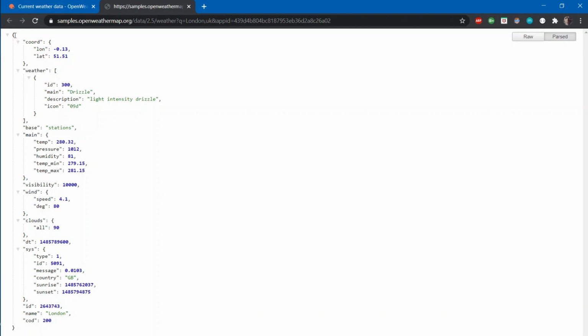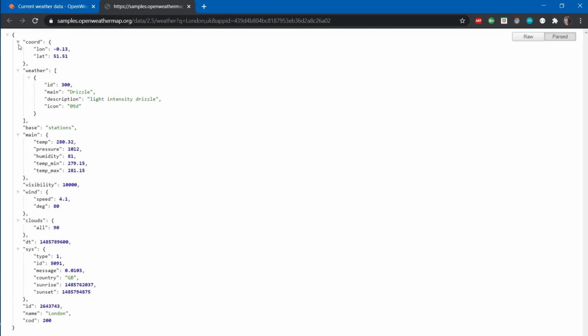So this is the main JSON, which consists of 12 items, and the first item is the coordinates of the location we are searching for. The second element is weather, and we can see that this is an array. Though it contains only one element, it is an array. And while querying, we have to write weather in square brackets 0 because this is the first element of our array, right? And in the first element of our array, we can see some key value pairs like ID and the main weather, which is drizzle in London because we are querying for London. And description is light intensity drizzle.